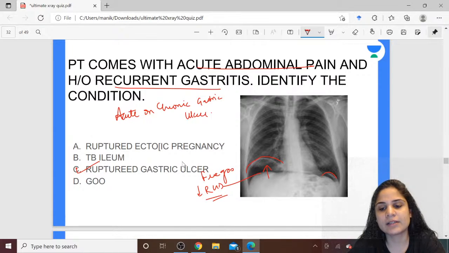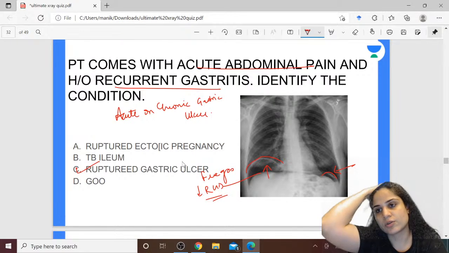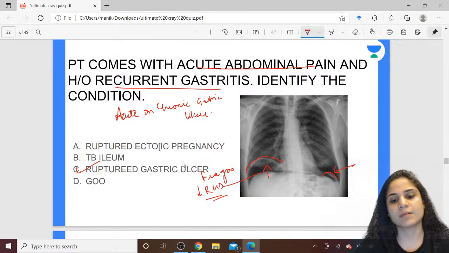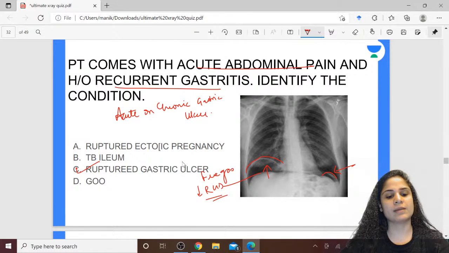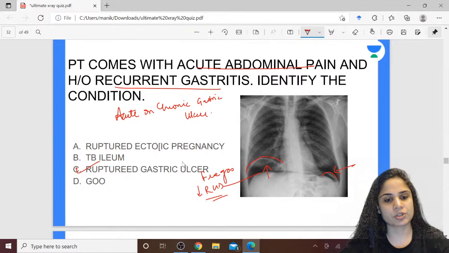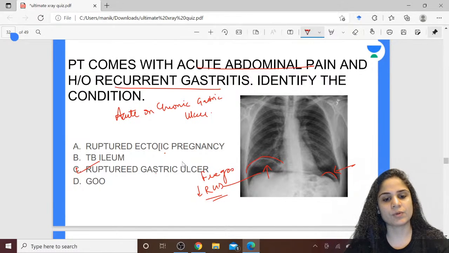Okay, remember, if under the left hemidiaphragm you can see free gas, that can be normal, because of some amount of air that is left in the fundus of the stomach. But under the right hemidiaphragm, if you are seeing free gas over here, that means there is some kind of rupture. Okay, so what has ruptured? Ectopic pregnancy seems unlikely. With the case scenario that is given, ruptured gastric ulcer seems very likely. Okay, alright.